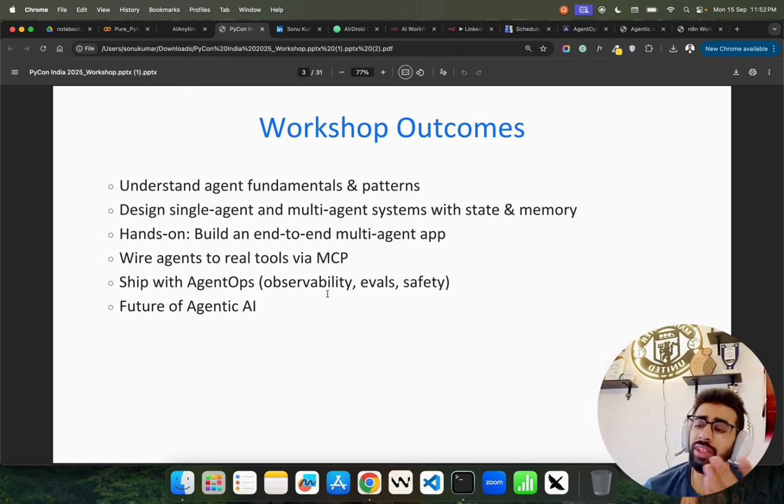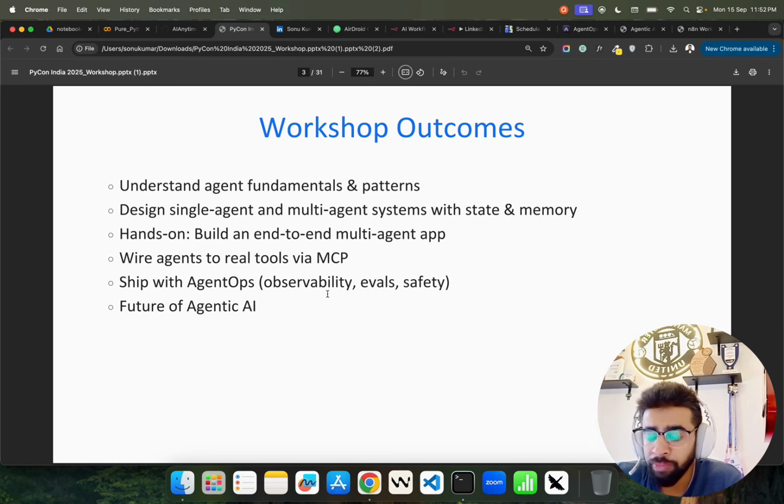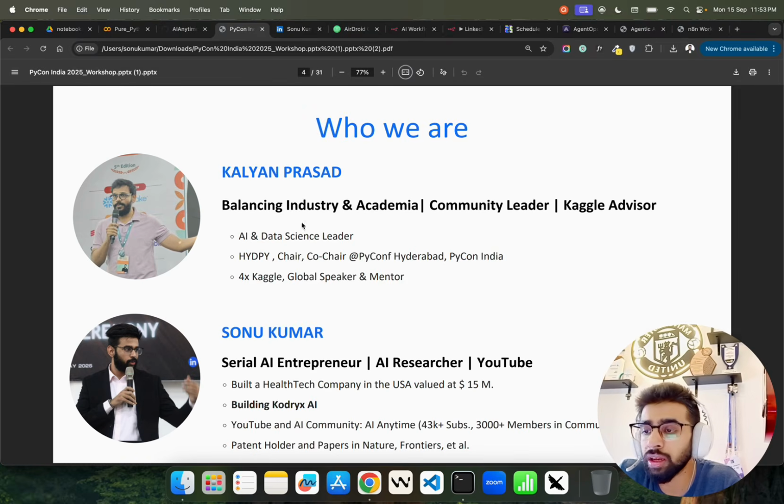Outcomes of this video or this workshop session will be, you'll get a fair idea of AI agents and agentic AI fundamentals. You'll understand different design patterns, a single agent, multi-agent. You'll also do an end-to-end multi-agent app. You'll wire agents to real tools via MCP, observability, eval, safety, and the future of agentic AI.